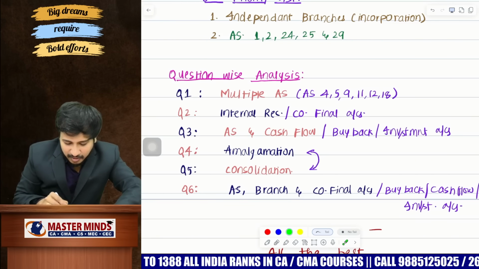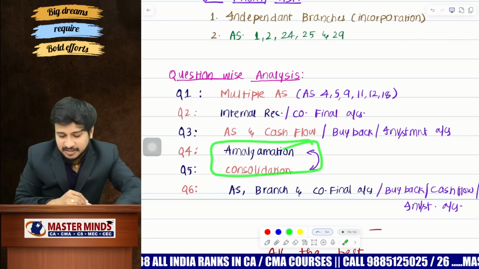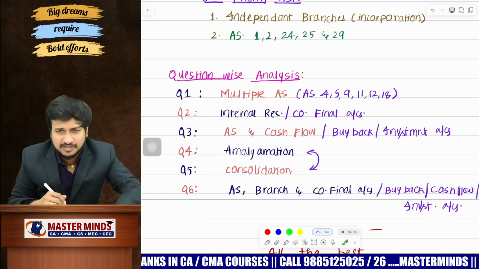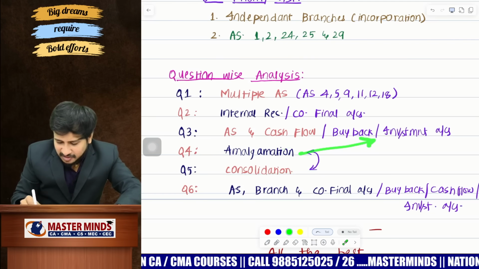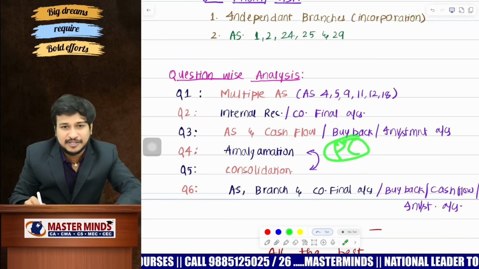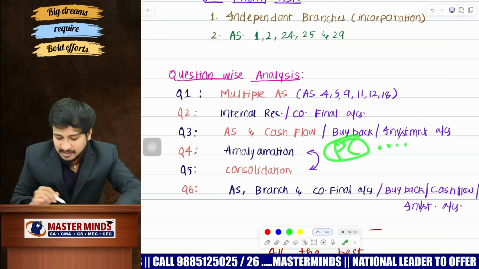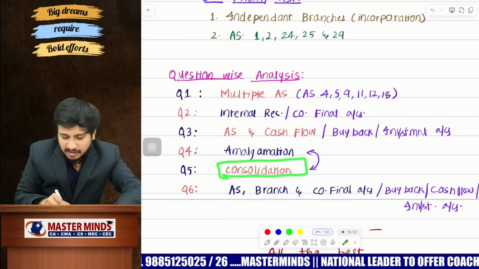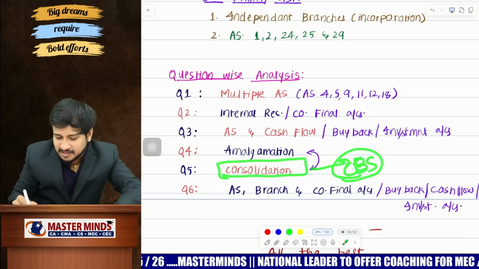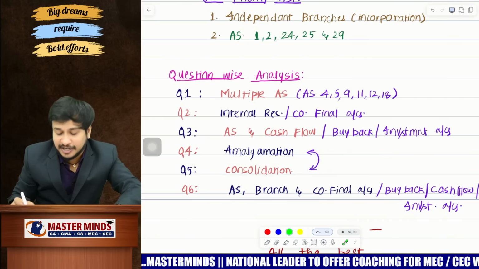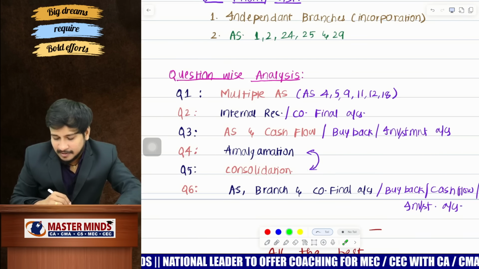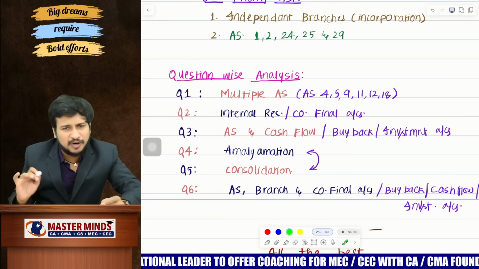And the next one is all about amalgamation and consolidation. Of course, everybody knows one question will be from amalgamation and one question from consolidation also. Amalgamation in the nature of purchase we are expecting, and this time purchase consideration is going to be easy, we are expecting, and of course on net assets basis. And the next one is all about consolidation. We are expecting a question on consolidated balance sheet. If that is missed, expecting one on uniformity of accounting policies. If that is missed, negative minority interest, accompanied with any small question.